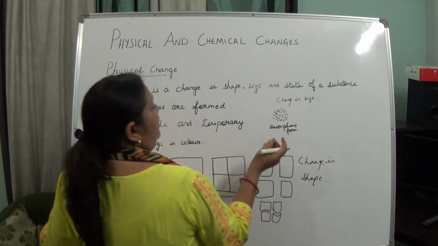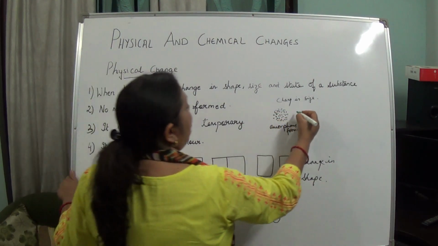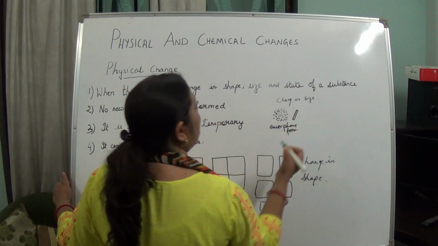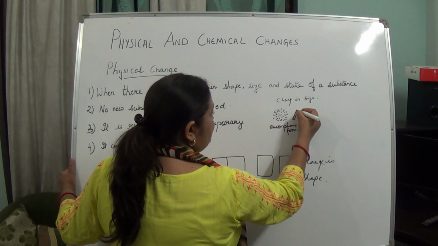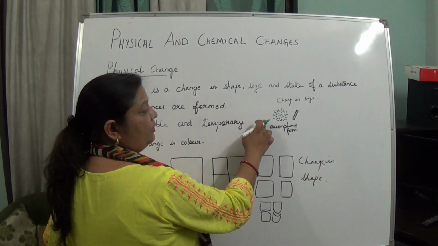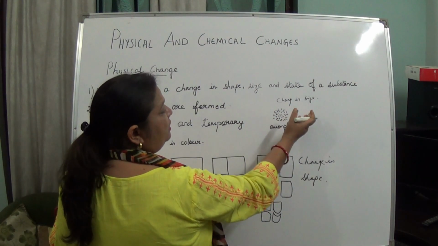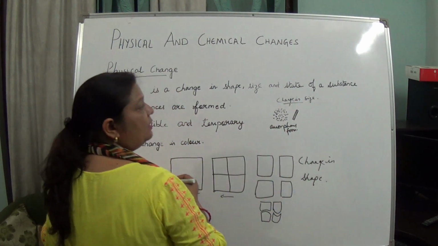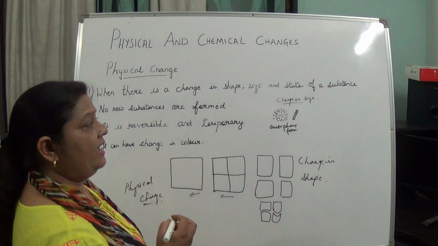Now, if you want to join it again, what will happen? You will take some water and make it again in the form of a stick, or you can make the chalk. This chalk can again be converted into this amorphous form. How? Just break it and it will be in the powder form. Again, if you want, take water and make it in the stick form. So here there is a change in size.